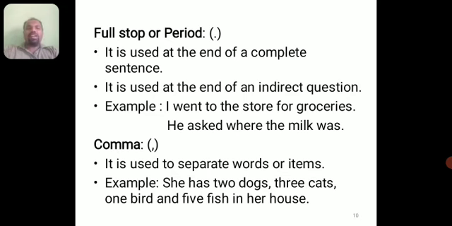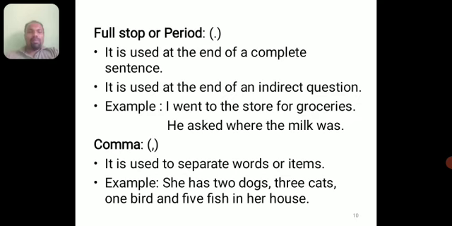Example, I have taken two sentences. The first one is, he went to the store for groceries. After groceries, we can see the punctuation mark, that is full stop. And in the second sentence we can see an indirect question. He asked where the milk was. So it is indirect speech or reported speech. We use a full stop. We cannot use a question mark here, after where the milk was. So we need to put a full stop.